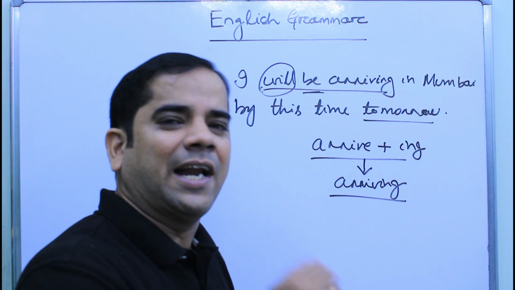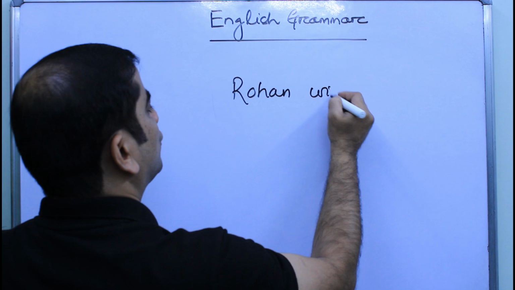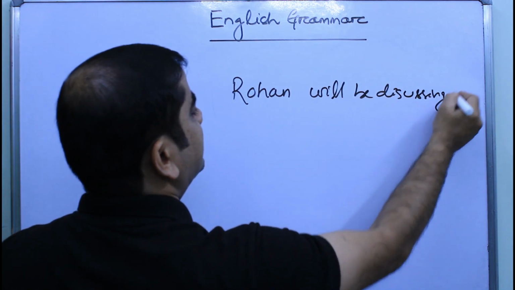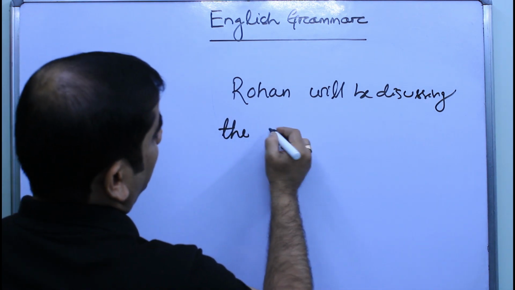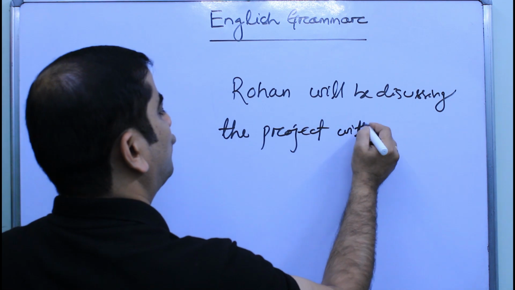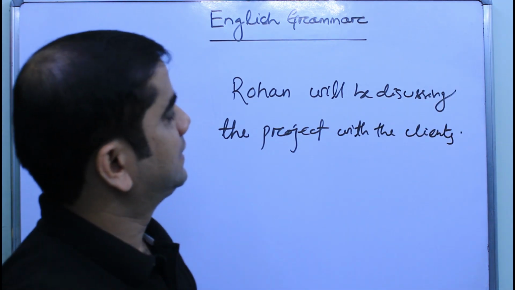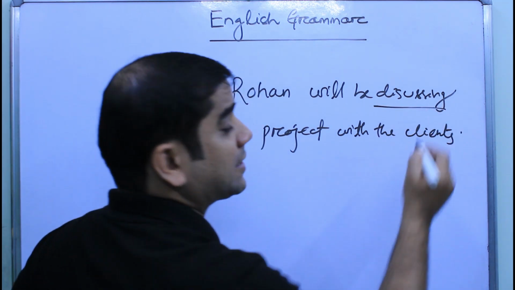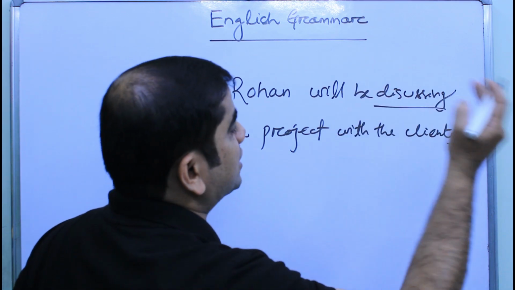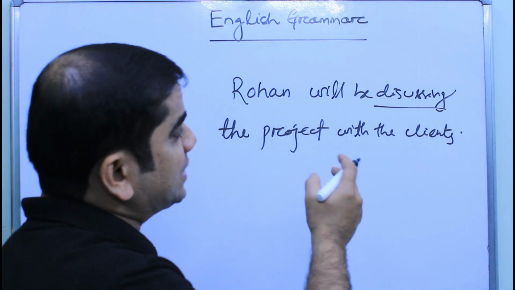Okay, let us discuss another example. Rohan will be discussing the project with the clients. See, in this case, this discussion is a continuous process. Okay, discussion is a continuous process. That's why we have used future continuous tense. Okay, this is not happening today.